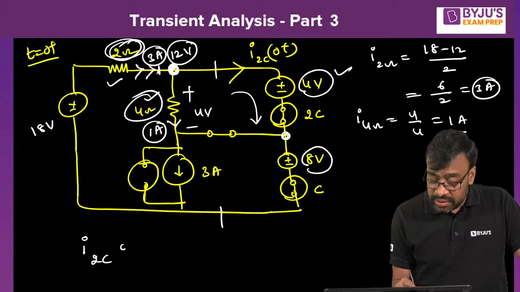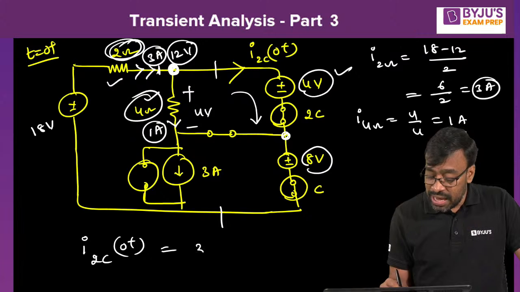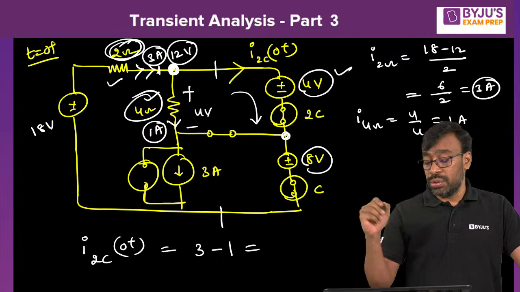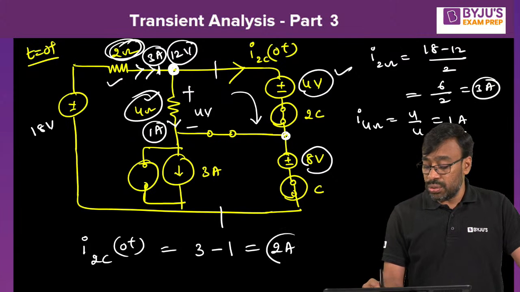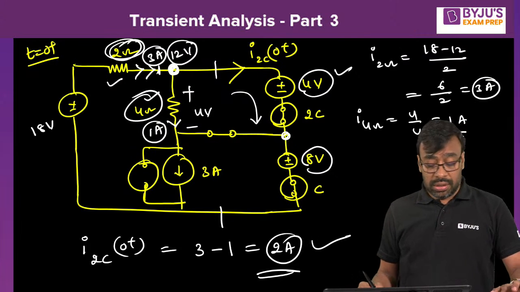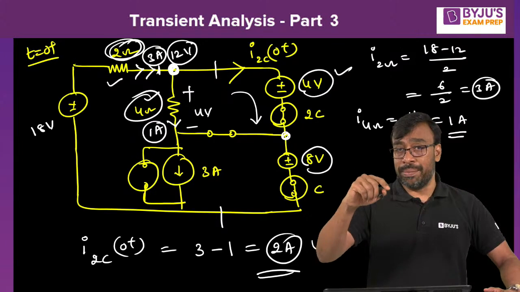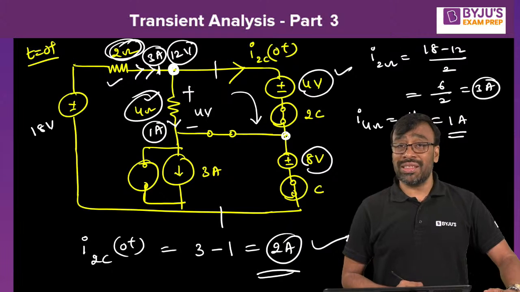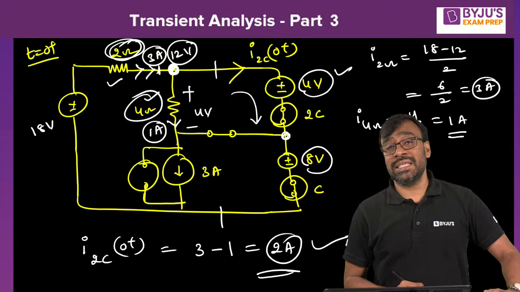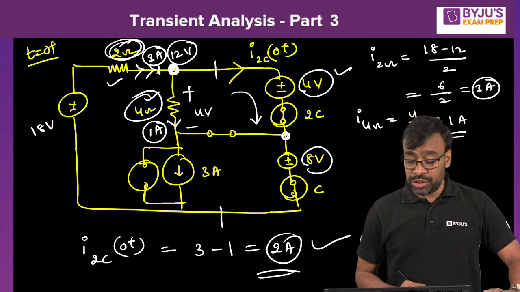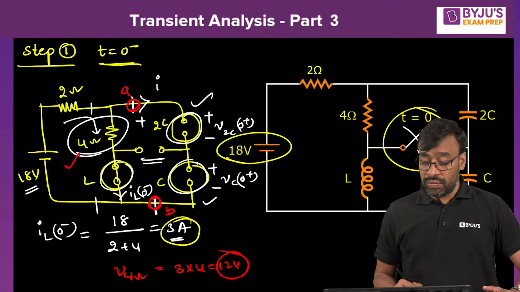Current through 2C, that is I of 0 plus, is nothing but 3 amperes entering, 1 ampere leaving. The remaining amperes flow through the capacitor 2C, that is nothing but 2 amperes. Very good, Arvind. Ankit, you got 1 ampere, just check once. Yes, the current flowing through 4 ohm is 1 ampere, but the current flowing through 2 ohm is 3 ampere. Then finally when you apply KCL, the current flowing through 2C, that is I2C of 0 plus, is 2 ampere. Divya, you got 2 ampere. Very good, I appreciate you.